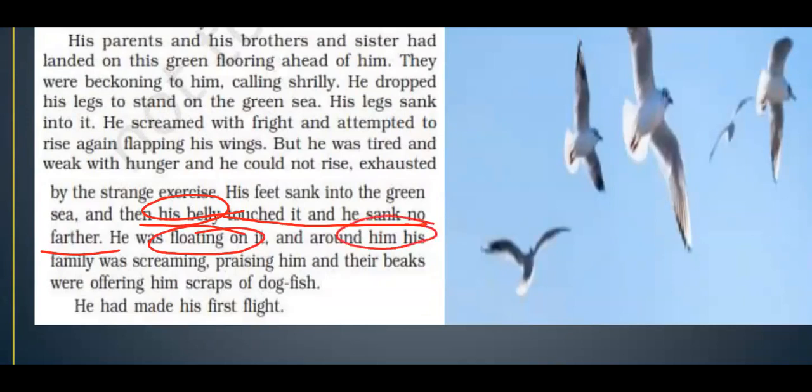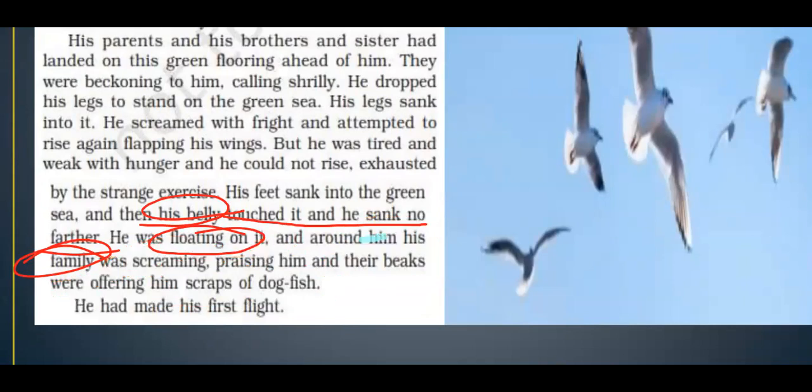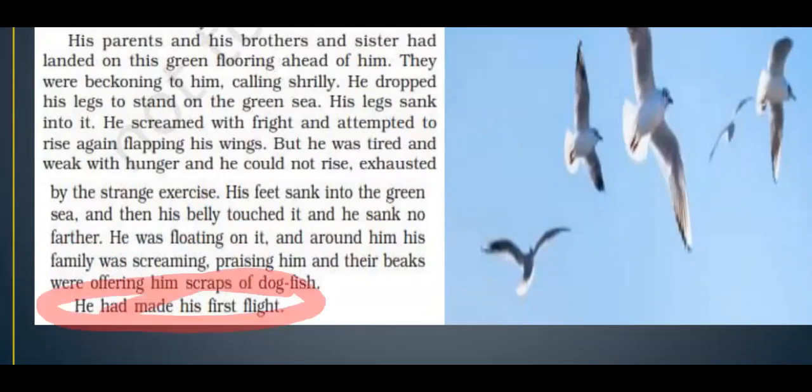And his family was around him. They were screaming, they were shouting, they were praising him. And with their beaks, they were offering him the scraps of dogfish. Dogfish is a kind of fish. They were giving him the scraps, meaning the tiny parts of dogfish, in his mouth. So the last line says that he made his first flight. That was his first flight that he had made.